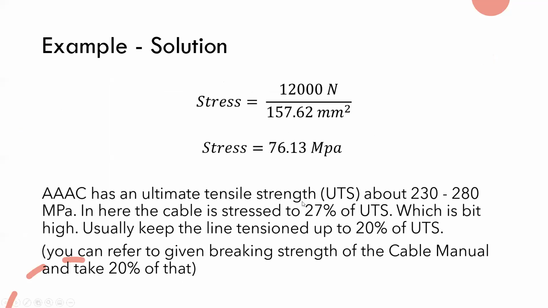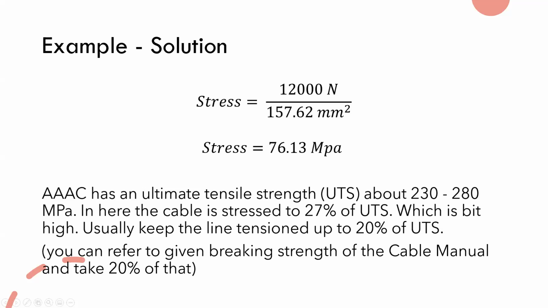So usually we need to keep the stress on the conductor less than 20%, which means we are keeping a safe margin of 5. 20% means 1 over 20% is 5. So we are keeping a safe margin of 5. But in this case, this conductor is loaded to 27%. If you divide this by 280, it will give you 27%. It is a bit high, but not very high.